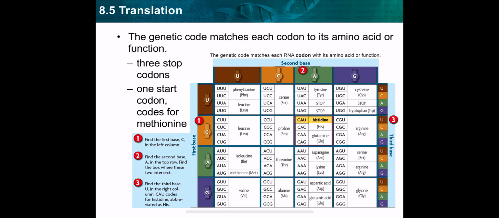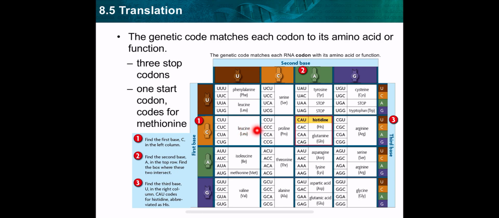Let's go back to this table. As I told you, each codon is composed of 3 nucleotides, and one amino acid might have more than one codon. For example, phenylalanine. 1, 2. There are 2 codons for phenylalanine. Leucine, how many codons? 1, 2, 3, 4, 5, 6. All those codons code for leucine.